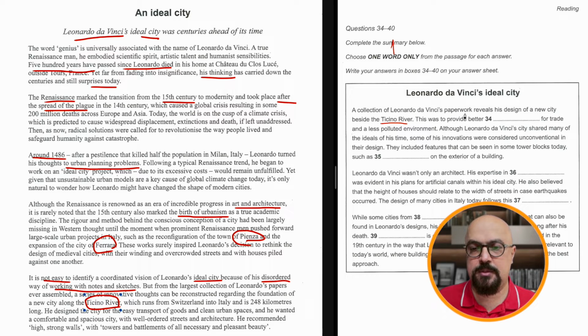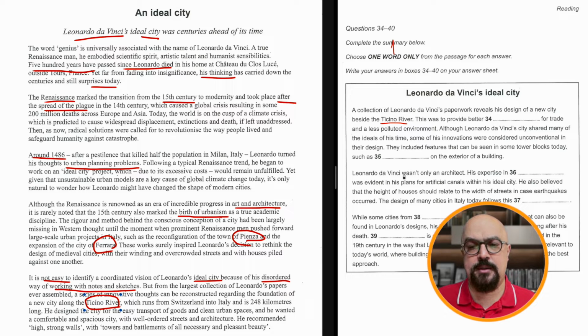A collection of paperwork reveals his design of a new city beside blah blah. This was to provide better blah blah for trade in a less polluted environment. Although Leonardo da Vinci's city shared many of the ideals of his time, some of his innovations were considered unconventional in their design. They included features that can be seen in some tower blocks today, such as blah blah on the exterior of a building. Okay, Leonardo da Vinci wasn't only an architect, his expertise in blah blah was evident in his plans for artificial canals within his ideal city.